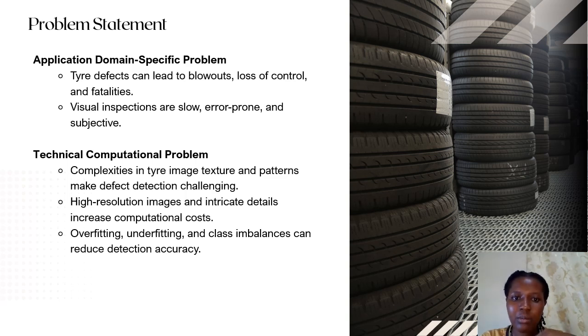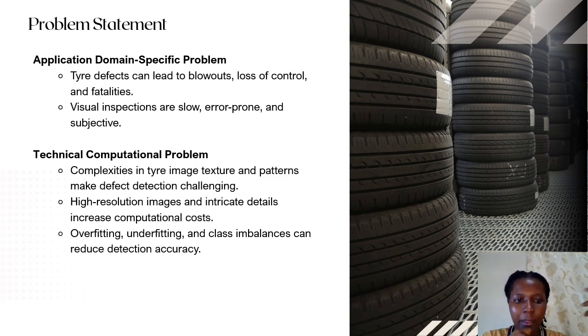I'm going to be taking you through the problem statement. The application domain specific problem will be the problem we are trying to solve, and that would be tire defects altogether from cars that are being used in day-to-day life, and even the tires that have not yet been released. We want to reduce the amount of accidents that we have, because these defects can lead to blowouts, loss of control, and sometimes fatalities. Now, visual inspections are slow, prone to error, and are subjective.